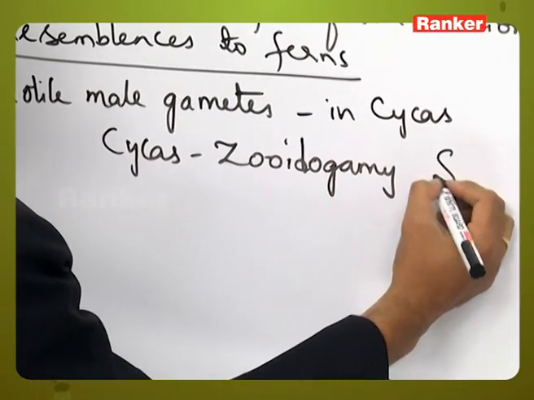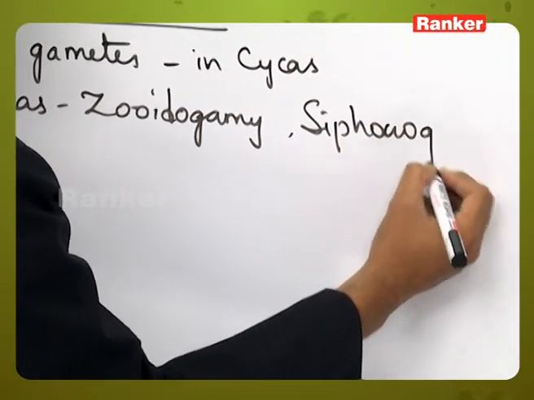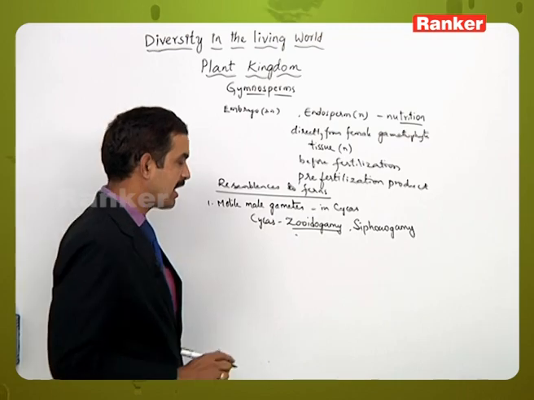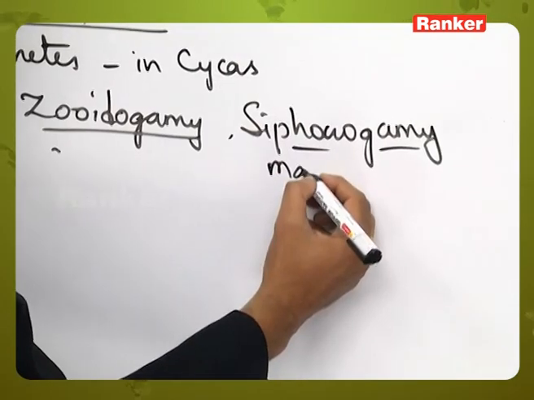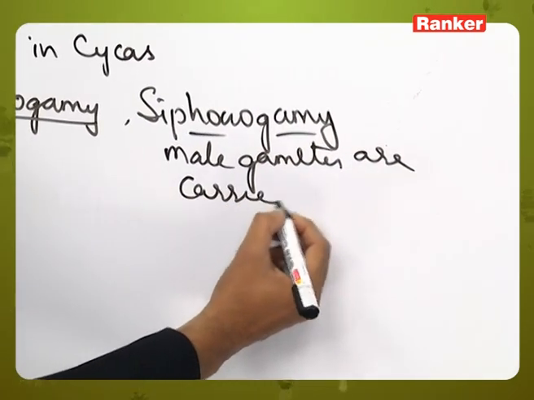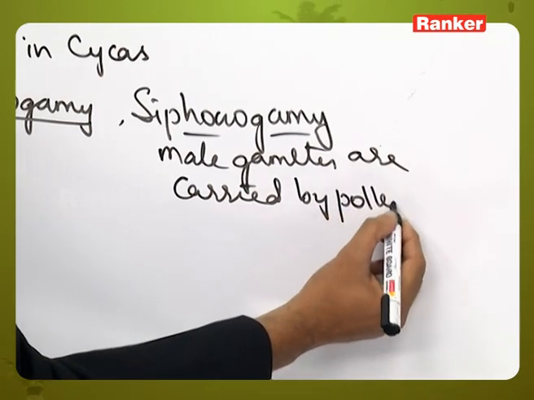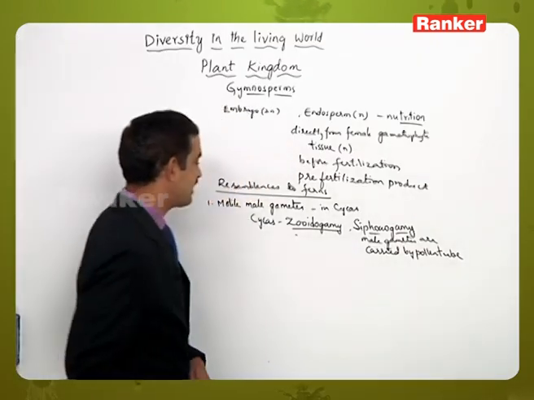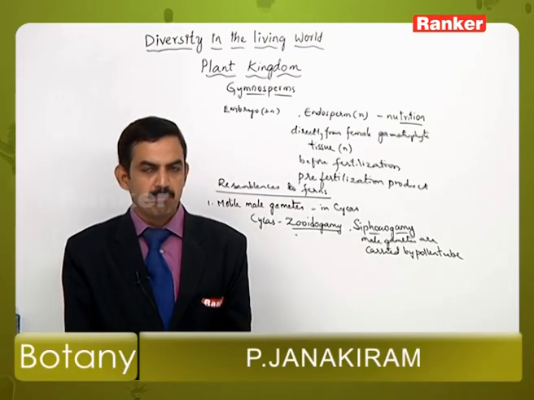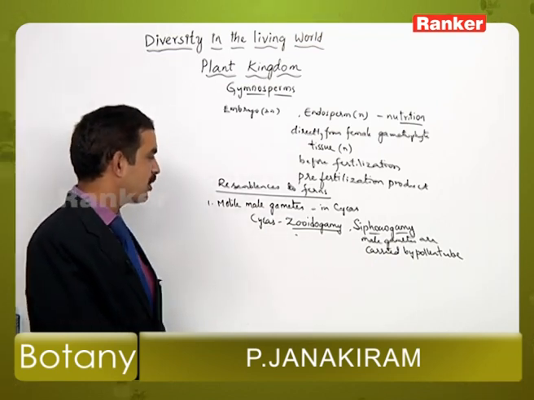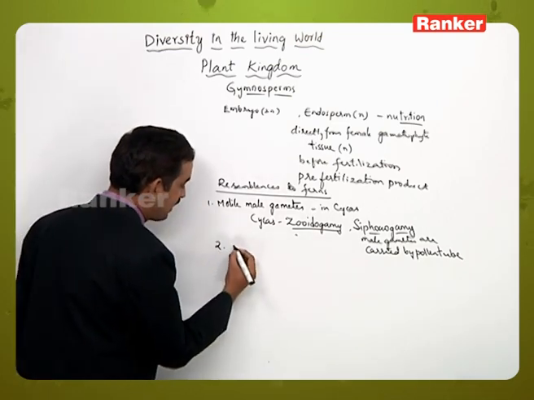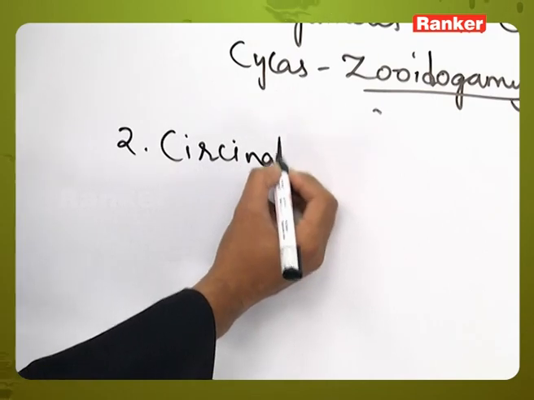zoidogamy is present, at the same time siphonogamy is present. Zoidogamy means if the male gametes are motile, we call it zoidogamy, and siphonogamy means if the male gametes are carried by the pollen tube, we call it the siphonogamous condition. The majority of gymnosperms are siphonogamous, but the exceptional case is cycas, which is both zoidogamous and also siphonogamous in its nature.